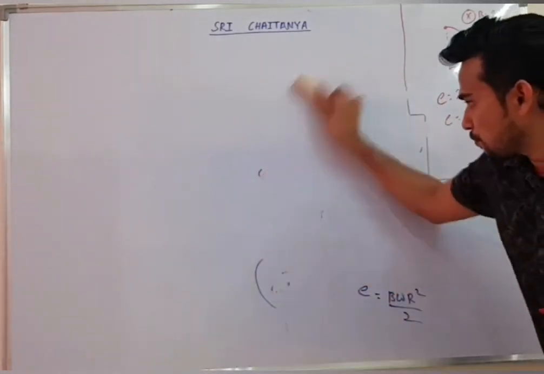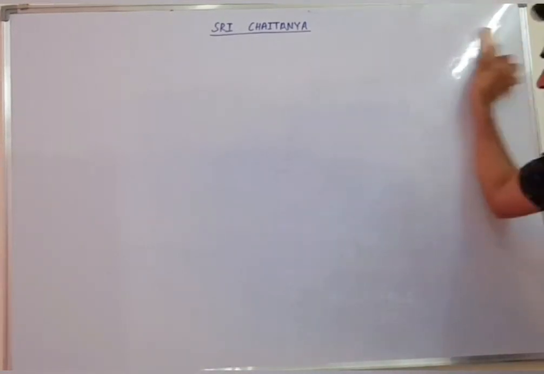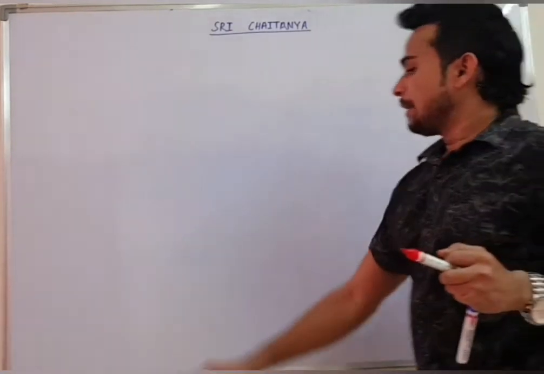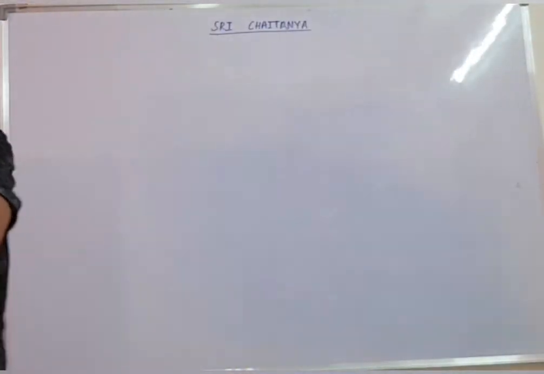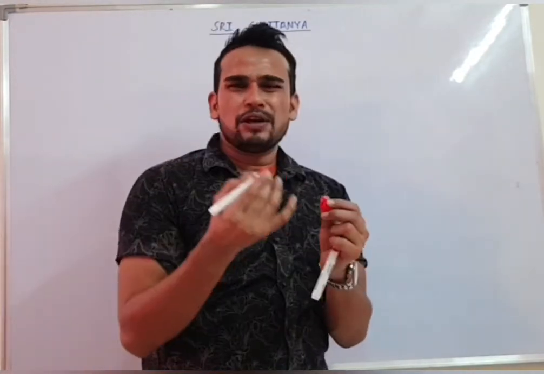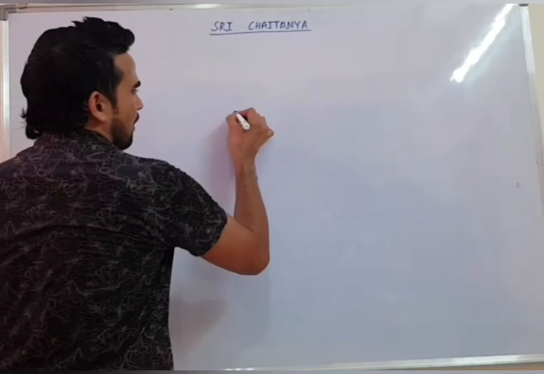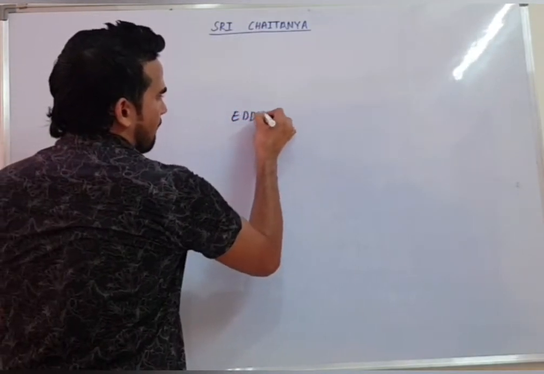Now we are going to move towards our next part. We will talk about eddy currents. I think everyone knows this theoretical topic, so I will just give you some idea.